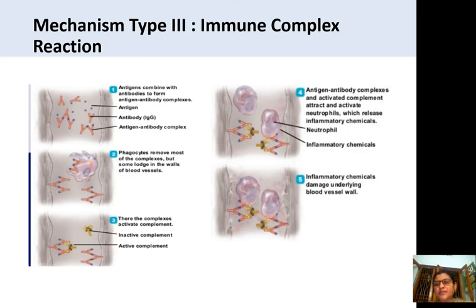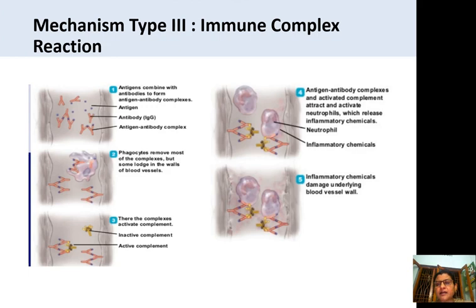Then the antigen antibody complexes activated by the complement are attracted by the neutrophils, which release inflammatory chemicals. Those neutrophils are stimulated by the antigen antibody complexes in combination with complements, and they release inflammatory chemicals in order to damage those complexes.